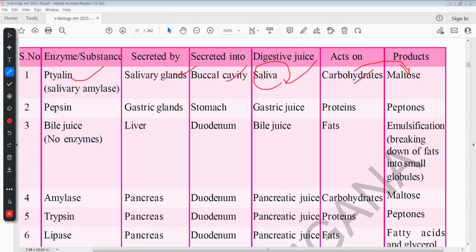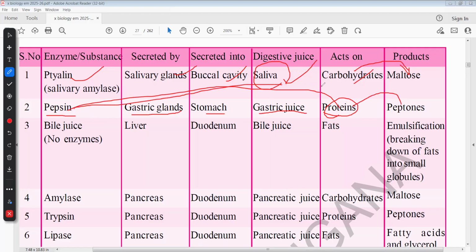Next, pepsin. Pepsin is secreted by the gastric glands present in the stomach walls. That juice is called gastric juice. Pepsin acts on proteins and converts them into peptones. Next, bile juice.